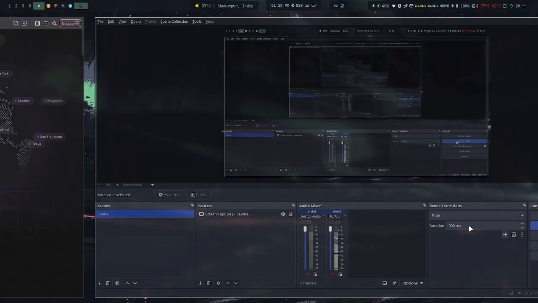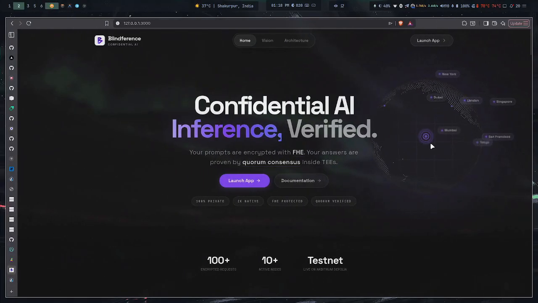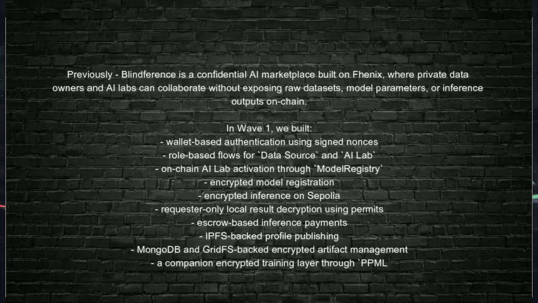So alright, this is our timeline video of the blind inference project. In wave one, what we did was confidential inference. We trained our machine learning model on a confidential medical dataset and hosted its weights on-chain after decrypting them. And then using coprocessors, we were able to do this big computation on-chain and decrypt